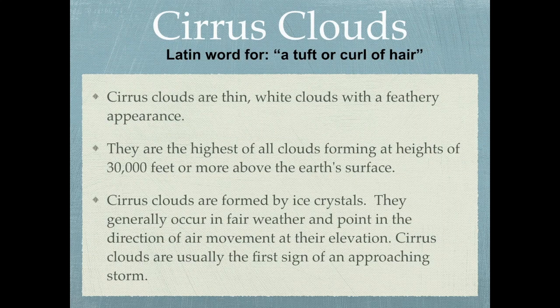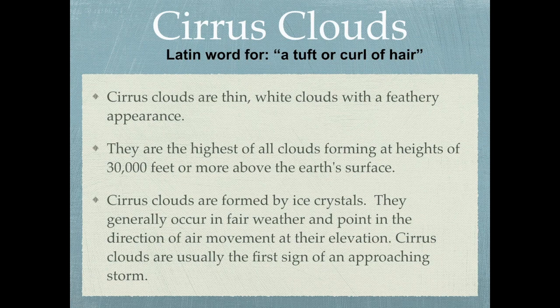Then lastly, we have the cirrus clouds. These are the thin, feathery clouds, these little curls, but these are also the highest clouds. These are usually formed by ice crystals, giving them their feathery formation. And usually when there's fair weather, good weather, you can see these clouds, and they many times point in the direction of air movement.